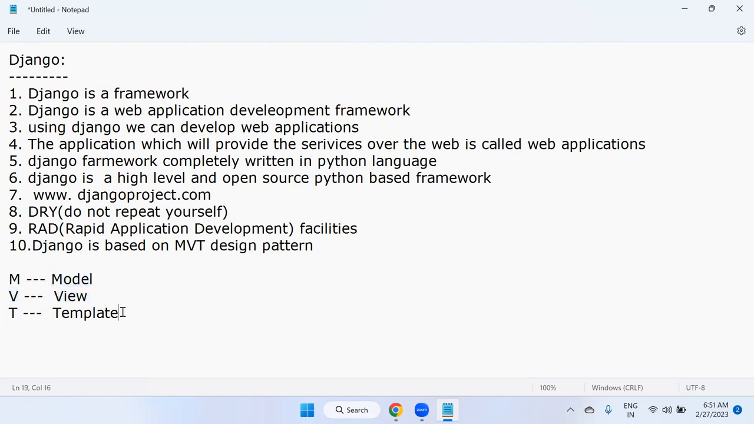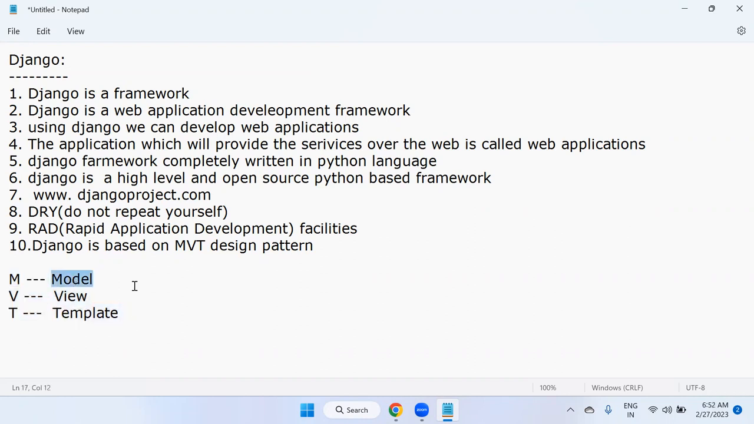In other languages like .NET and Java, they have their own design pattern, the MVC pattern, which means model, view, controller. But in Django, there is no controller. The Django server itself acts as the controller. Controller means the one who controls everything. But we don't have any separate controller here, so Django itself acts as the controller. This is MVT: model, view, template only.